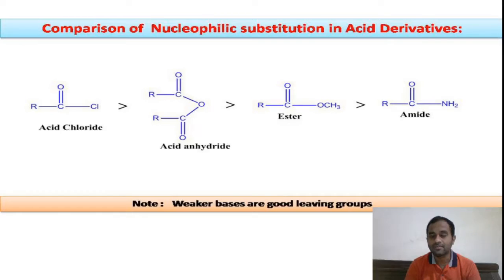It is very difficult to remove the NH2 group during the substitution reaction, so it undergoes substitution very slowly. Whereas in acid chloride, our Cl group is a weak base, therefore it is a good leaving group, thereby it undergoes substitution very fast. Here is a note for you, please remember it. Weaker bases are good leaving groups, right?